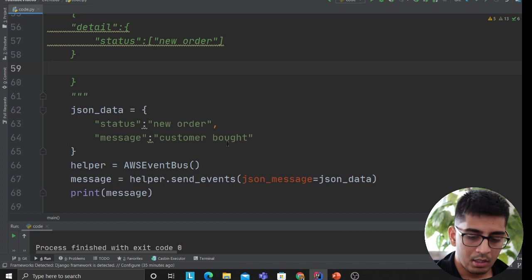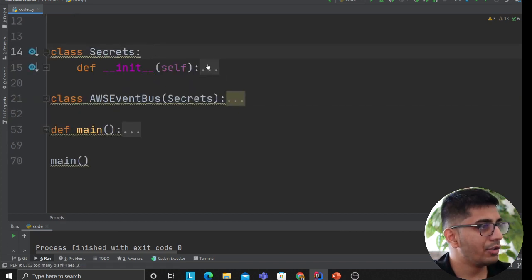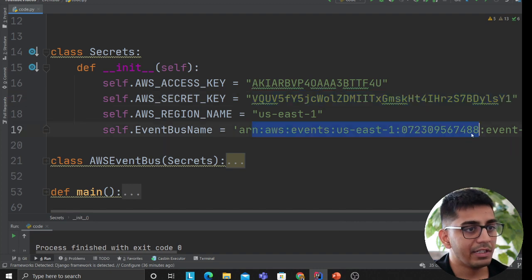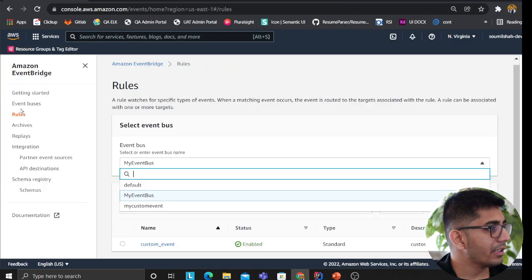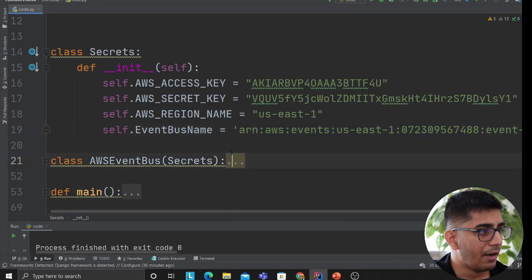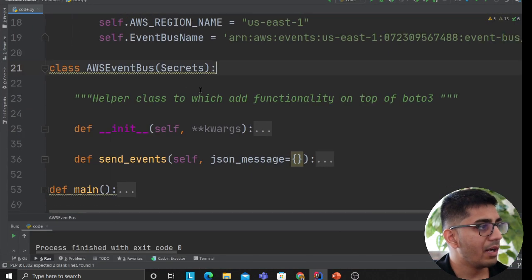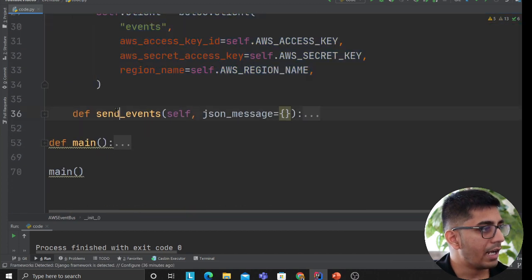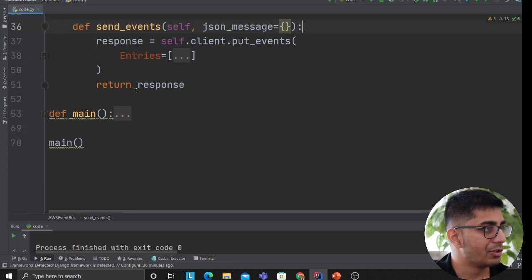So let me explain you the code. Don't worry about this, I'm gonna delete all the credentials. I have an access key, secret key, and the event bus ARN. So you can get the event bus ARN by clicking on event bus and click on copy ARN. I've done that. I made a class called event bus. I have a constructor where I'm creating a client object, and I have a method called send event. The job of this is to take a JSON data and return the response object.